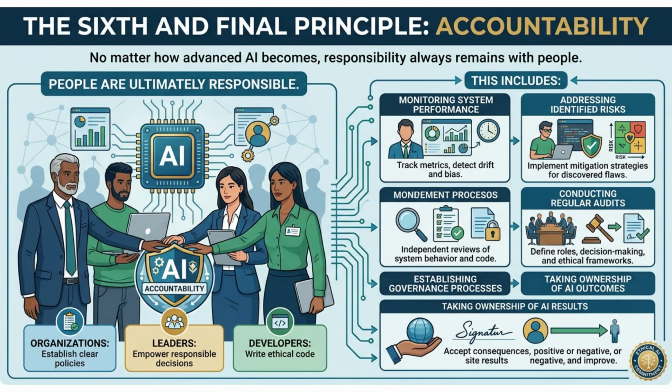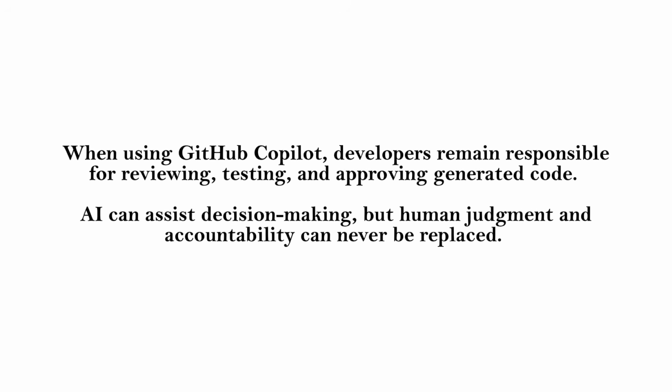No matter how advanced AI becomes, responsibility always remains with people. Organizations, leaders, and developers must be accountable for the systems they create and deploy. This includes monitoring system performance, addressing identified risks, conducting regular audits, establishing governance processes, taking ownership of AI outcomes. When using GitHub Copilot, developers remain responsible for reviewing, testing, and approving generated code. AI can assist decision-making, but human judgment and accountability can never be replaced.